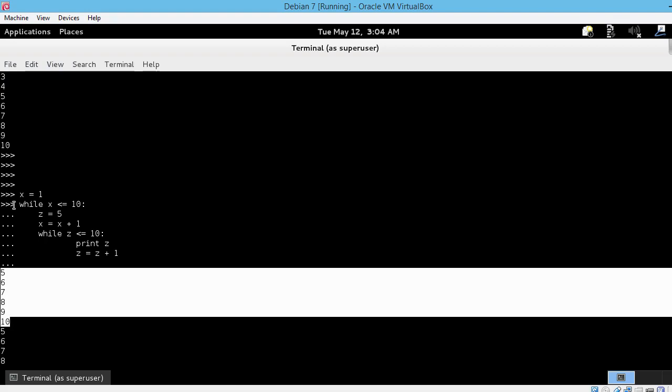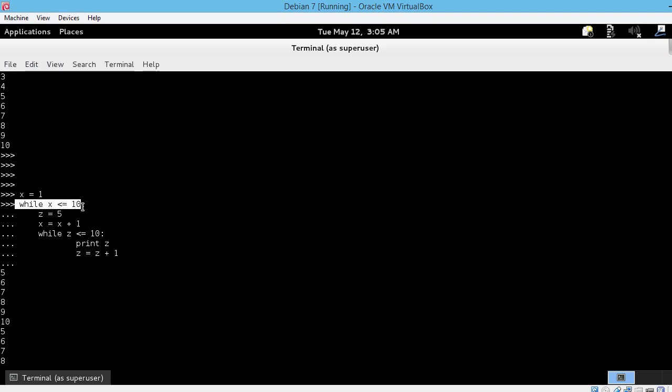Now let's see the code. The first while loop does the same thing. It checks whether x is less than or equal to 10. And as long as this condition is true, it increments x, and the new thing here, runs the second while loop each time the first loop is executed.